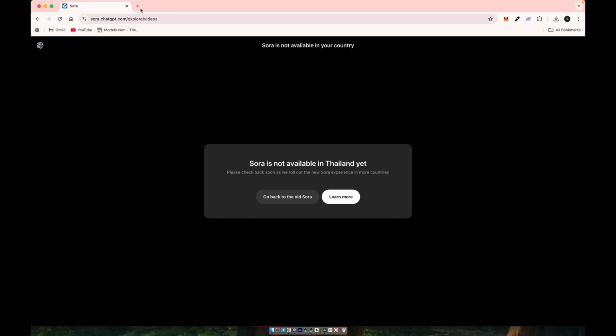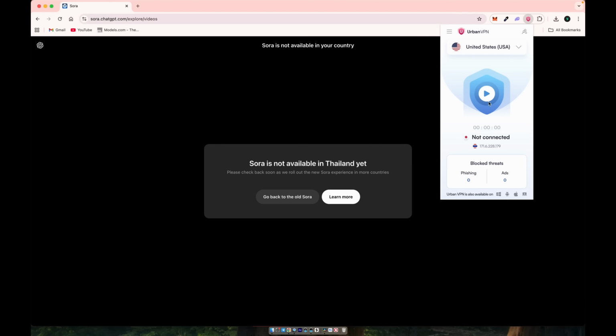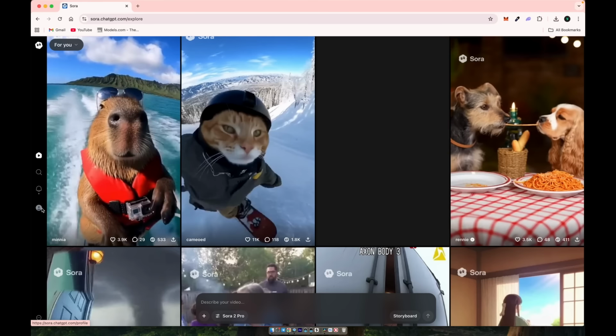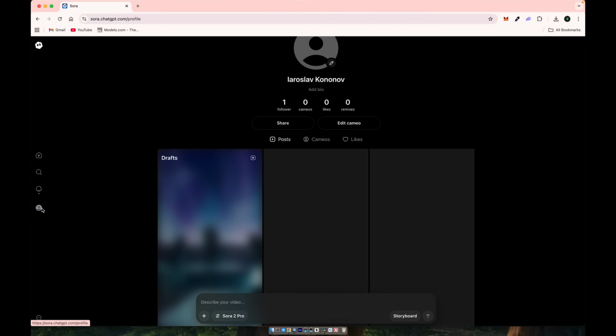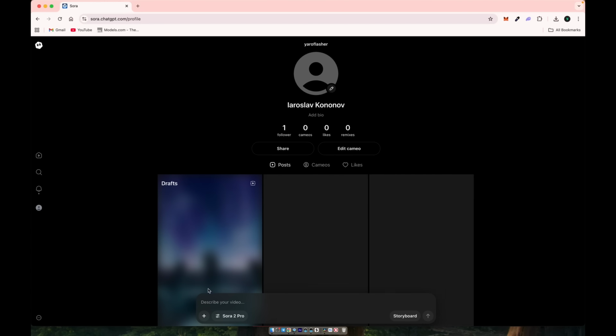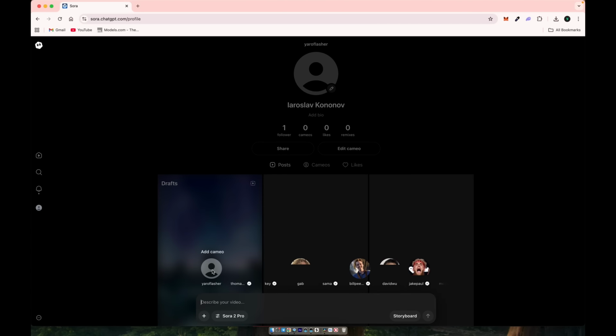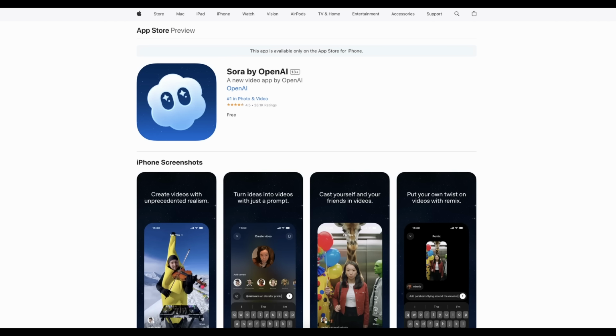Let's start right away with Sora 2. It might not work in your country, so use a VPN service. I'm using Urban VPN Proxy for this. Once you're there, click on your profile icon. It will take you to your personal space without other users' videos, so it won't be as laggy. Now you need to add your cameo using the Sora iOS app. The Android version will be released soon as well.